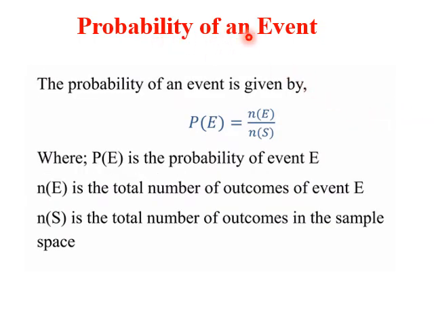What is the probability of an event? The probability of an event is given by P of E equal to N of E divided by N of S. P of E is the probability of event E, N of E is the total number of outcomes of the event, and N of S is the total number of outcomes in the sample space.